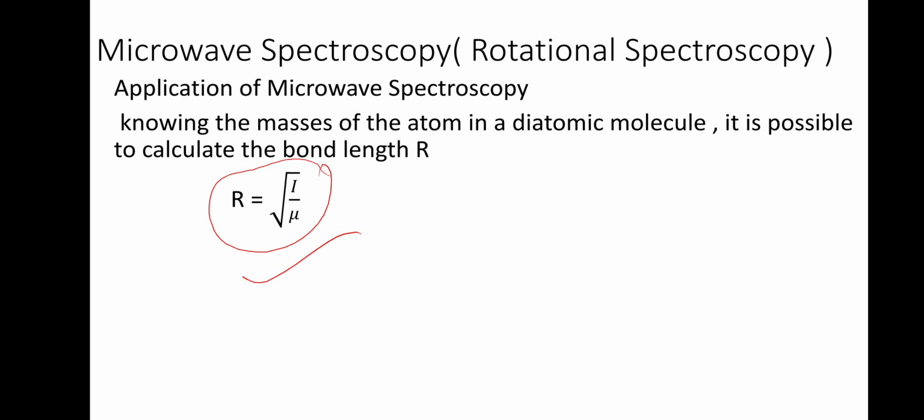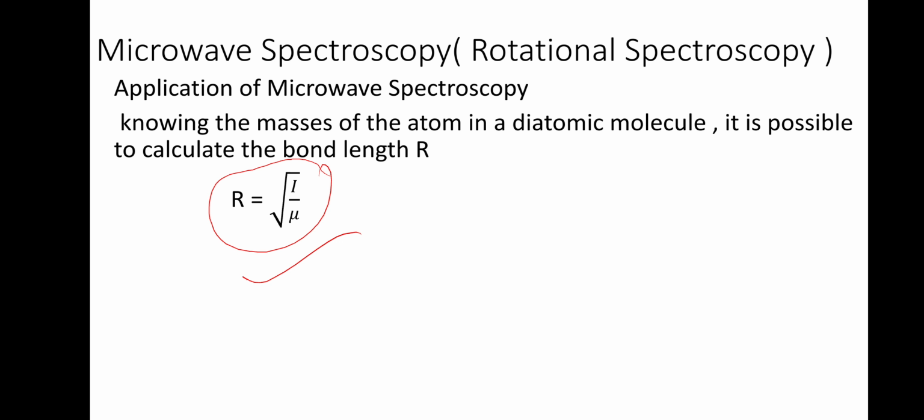So in microwave spectroscopy, the things you have to remember are, first, the range of the electromagnetic spectrum we will be using, which is microwave. Then we have calculated the expression for the rotational energy of a diatomic molecule. We did it by considering it as a gaseous molecule acting as a rigid rotator. Okay, so that we have calculated.